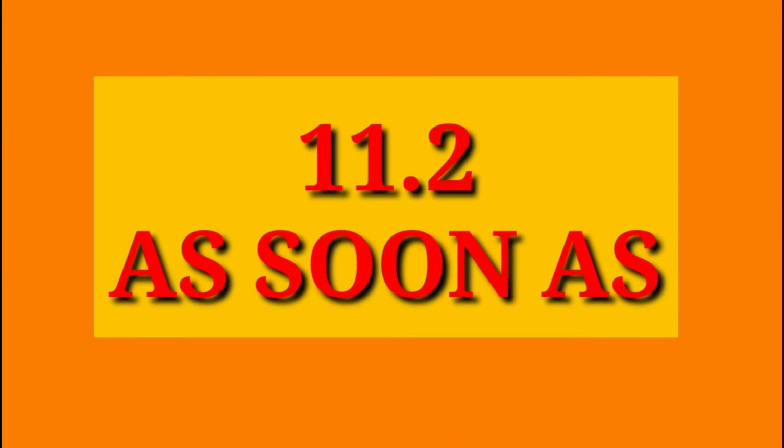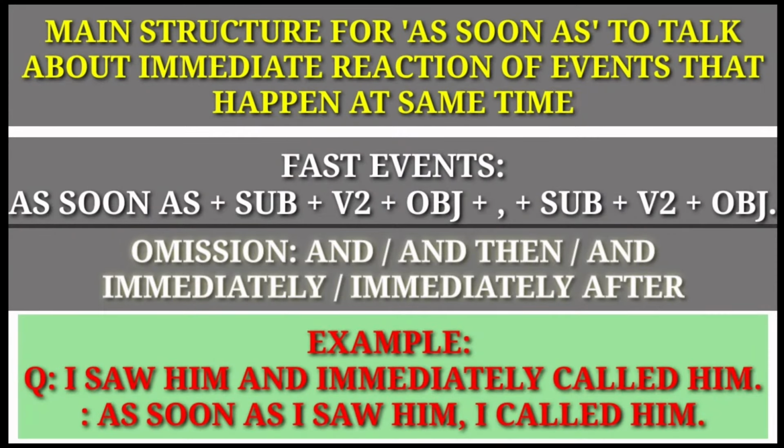Now 11.2, the next subtopic for you. As soon as. Now main structure for as soon as to talk about immediate reaction of events that happen at the same time. For fast events questions answer, we have to write structure as soon as plus subject plus v2 plus object plus comma plus subject plus v2 plus object.